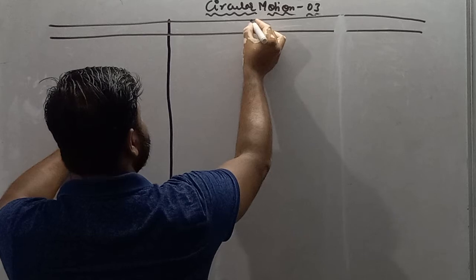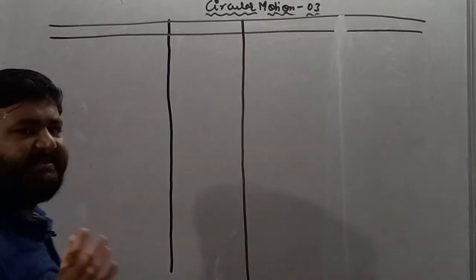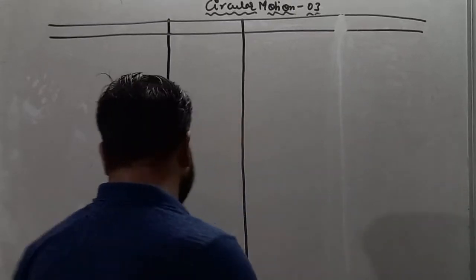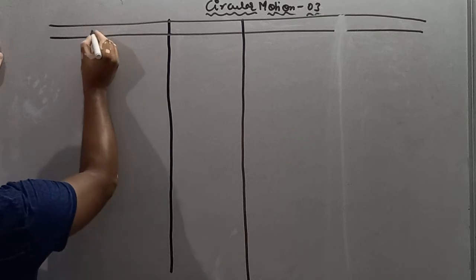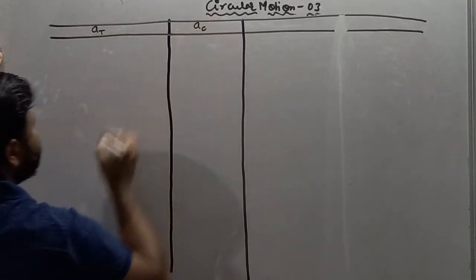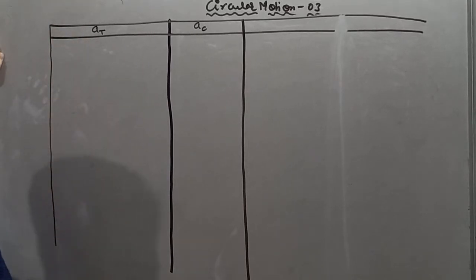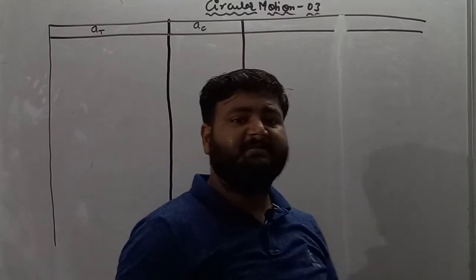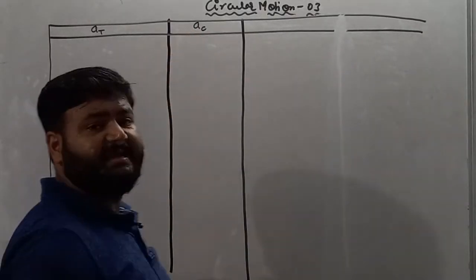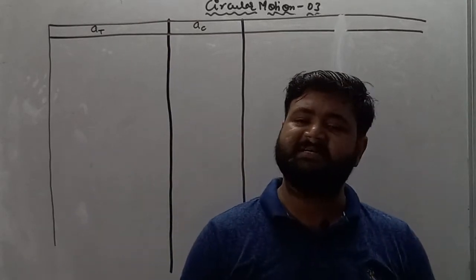So see my dear student, what we are talking about is, we can confine the nature of motion on the basis of tangential and centripetal acceleration. So here in this column I'll write tangential acceleration, and in this column I'll write centripetal acceleration. We know that tangential acceleration, if acting on a particle, then the magnitude of velocity changes, and if centripetal acceleration is acting on a particle, then the direction of velocity changes.